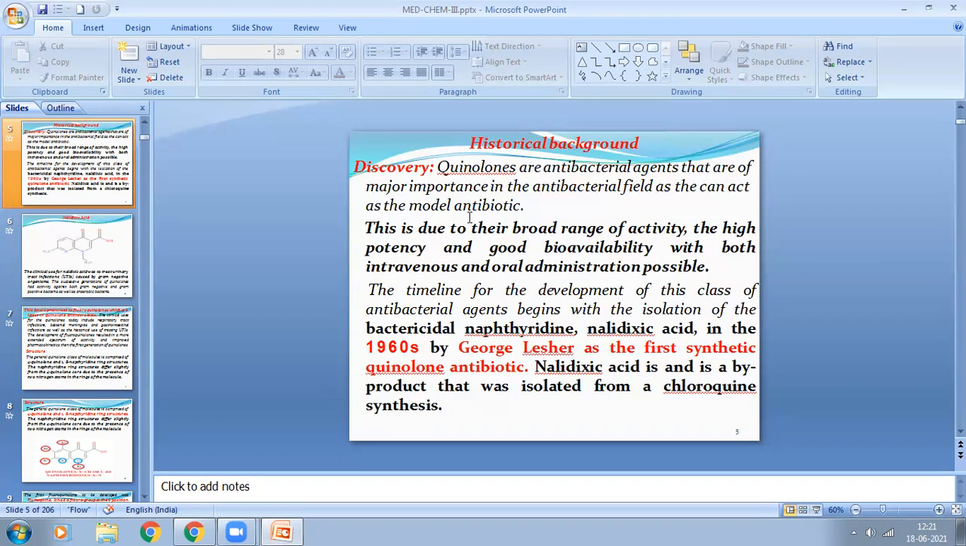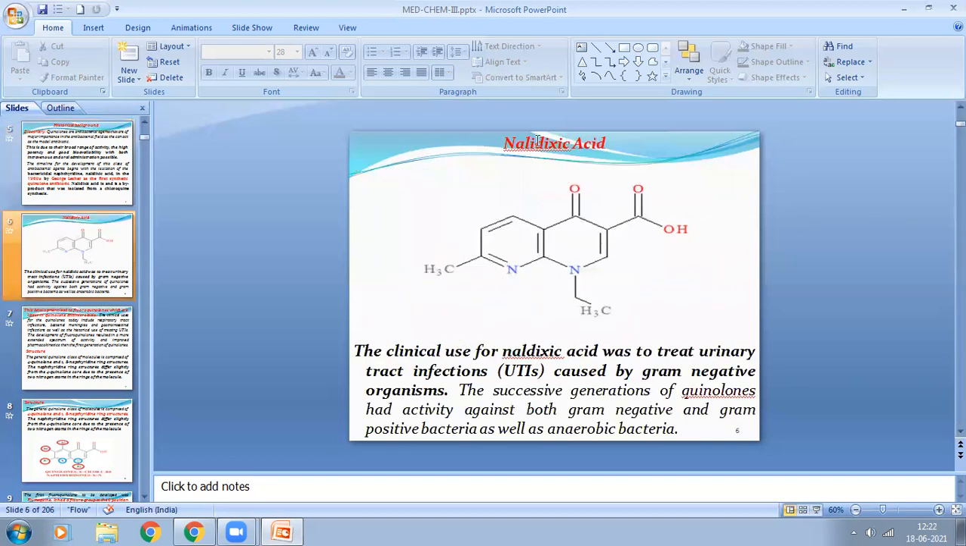Now, nalidixic acid was a byproduct isolated from the chloroquine synthesis. Means nalidixic acid is actually obtained when chloroquine is synthesized. It is a byproduct of chloroquine. So the first quinolone antibiotic discovered, in the 1960s, is nalidixic acid, and that was discovered by George Lesher. This is the structure of nalidixic acid.